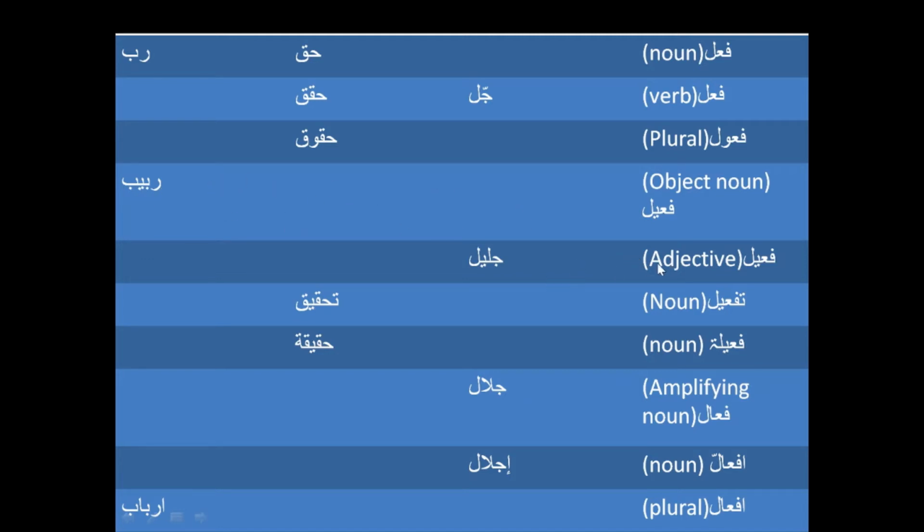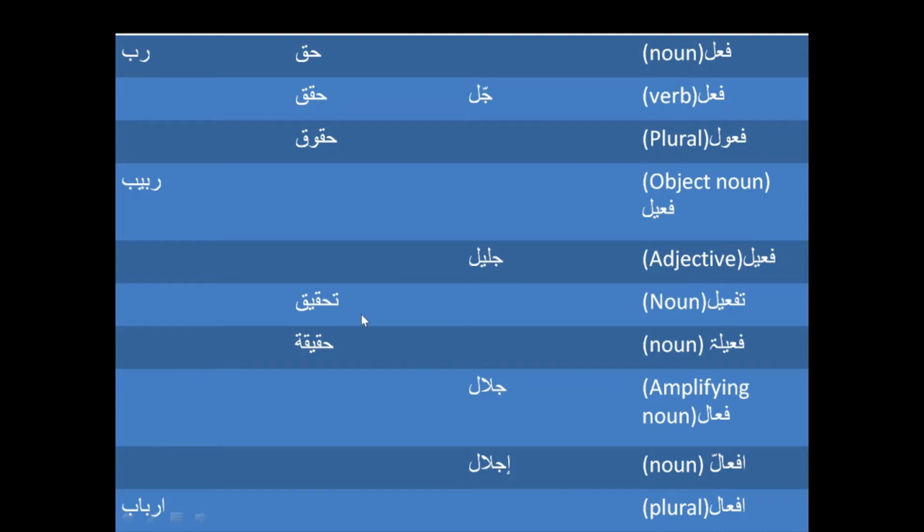And then we have faeel form again, and this faeel is going to make this Jal into Jalil, which is an adjective. So Jalil is like who is getting honored, who is receiving honor or dignity.